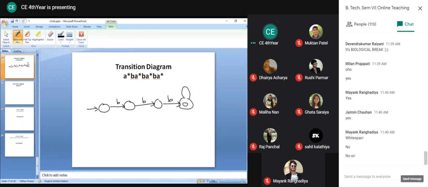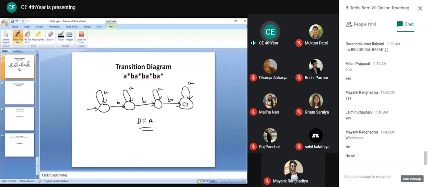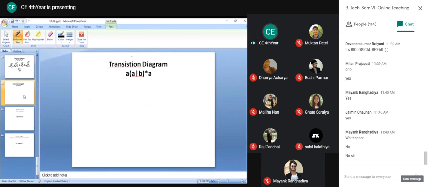We have exactly 3 occurrences of B. If it is there, it is accepted. So you can see over here A star, then B, then A star, then B, again A star, B, and last A star. So it is a valid DFA for this kind of regular expression.